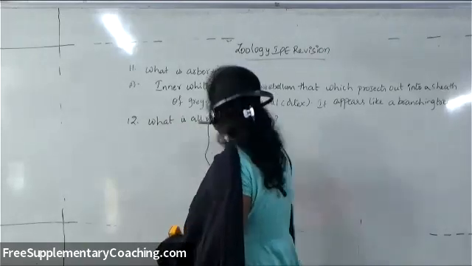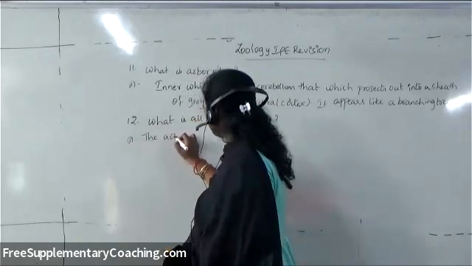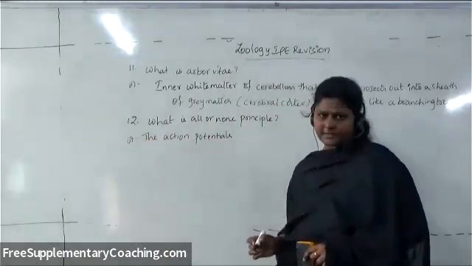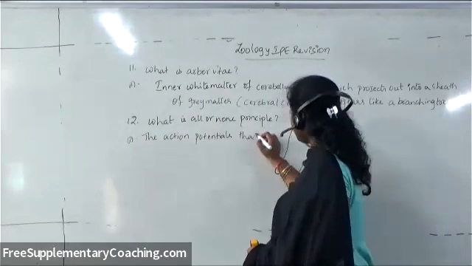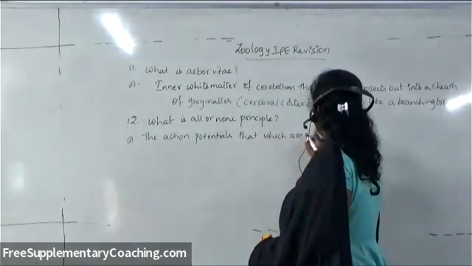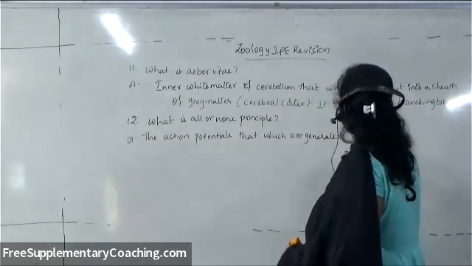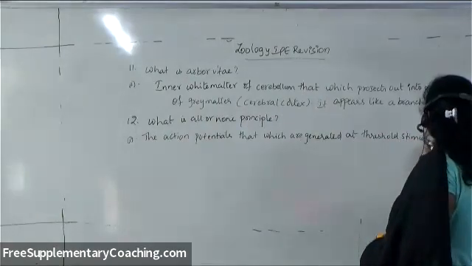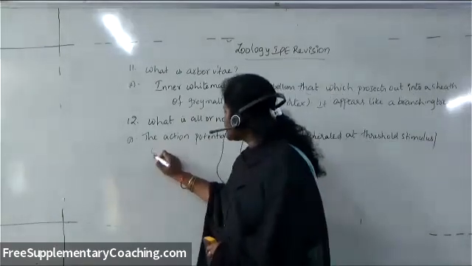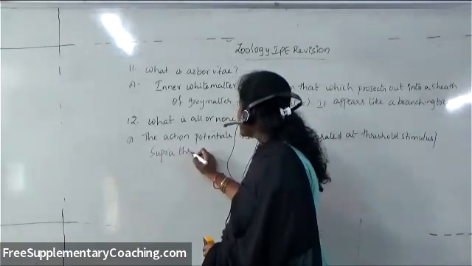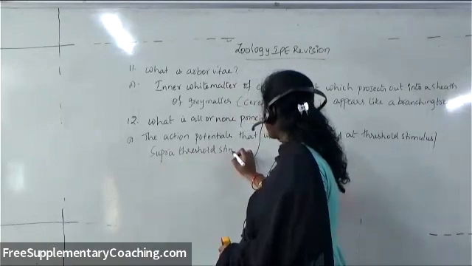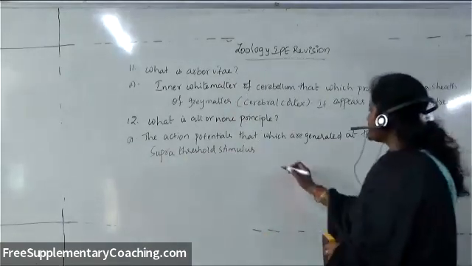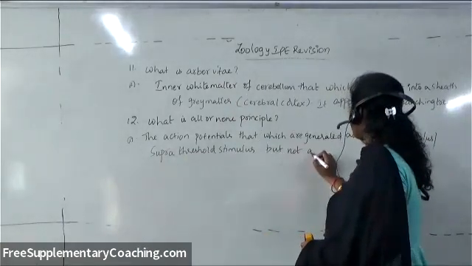The action potentials are generated at threshold stimulus or supra-threshold stimulus, but not at sub-threshold stimulus. What are action potentials? Electrical currents or nerve impulses.